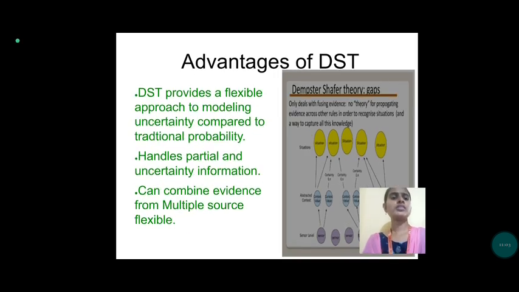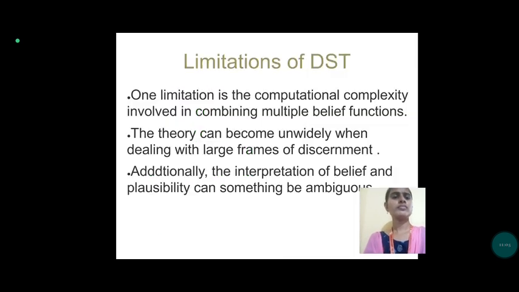Then next we will discuss the limitations of the Dempster-Shafer theory. One limitation is the computational complexity involved in combining multiple belief functions. The theory can grow widely when dealing with large frames of discernment. Additionally, the interpretation of belief and plausibility can sometimes be ambiguous. Here ambiguous means not clear, because it can be understood in multiple ways.